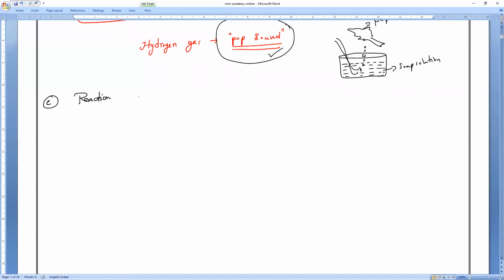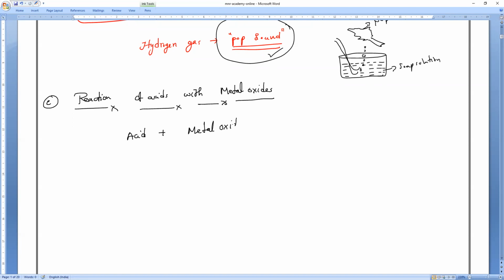Reaction of acids with metal oxides, not metals. Now what is going to react? It is going to react with the metal oxides. So if any kind of acid reacts with a metal oxide, remember: acid plus metal oxide. I am not teaching you bases now. The textbook will teach them combined, but I will separate it. First learn all the properties of acids, then only bases.